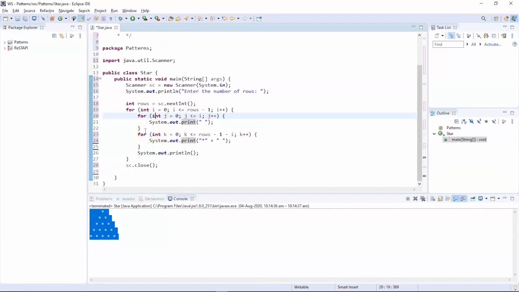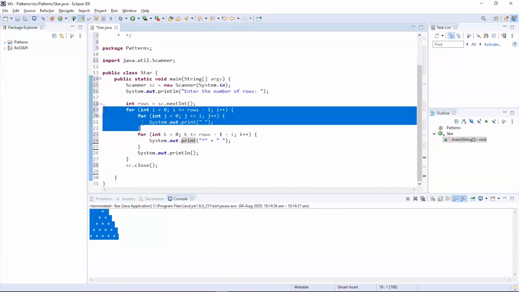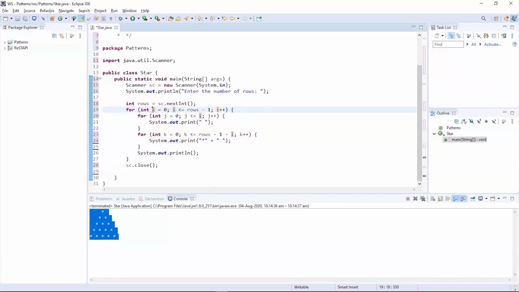So here is the logic, and we have the following for loops. The first for loop is dedicated to printing the number of spaces we require. Inside the exterior for loop we have the counter variable i equals 0, and i should be less than or equal to the number of rows minus 1, followed by the post increment operator i++.